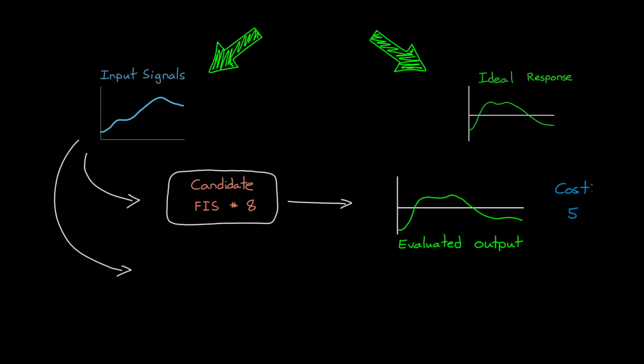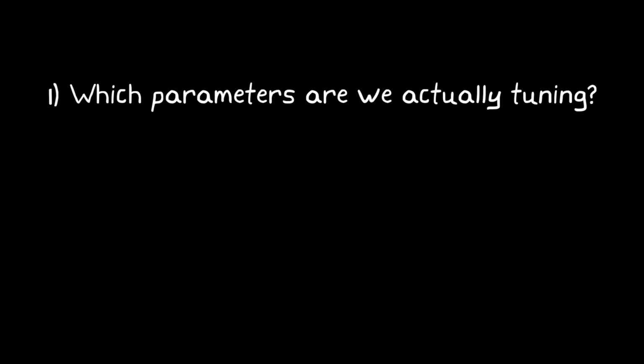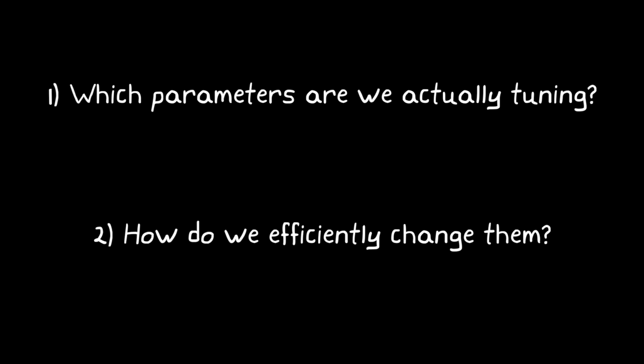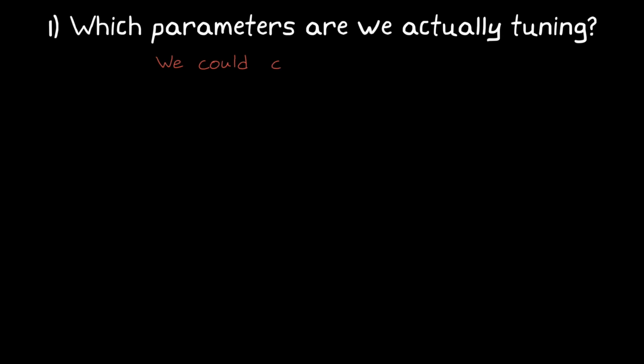All right, let's keep going. At this point, there's two questions that I want to answer. One, which parameters are we actually tuning in a fuzzy inference system? And two, how do we efficiently change them to lower the overall cost? Generally speaking, we could change all of the parameters in the inference system.